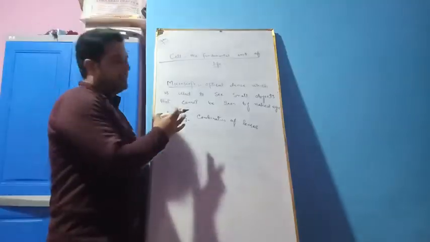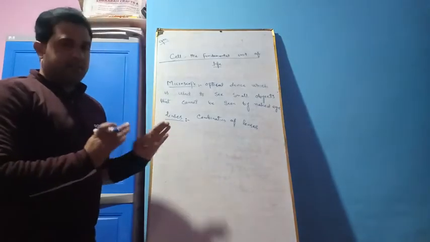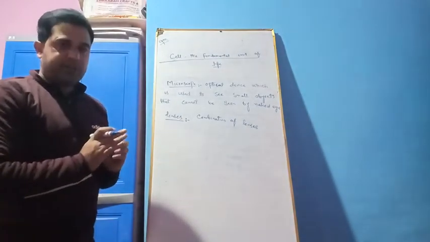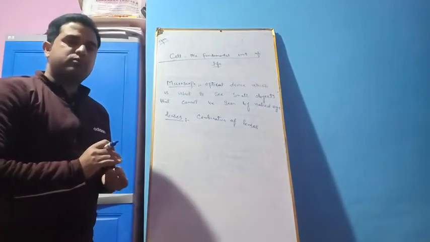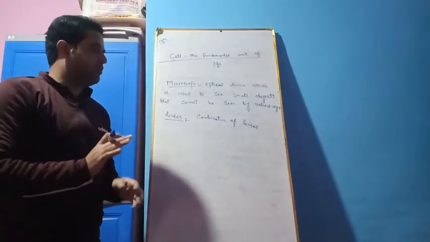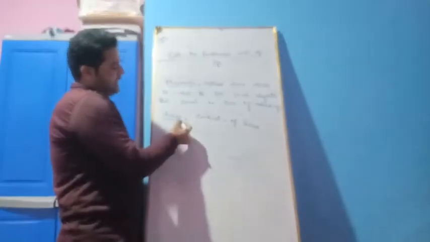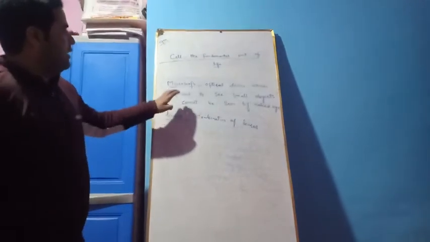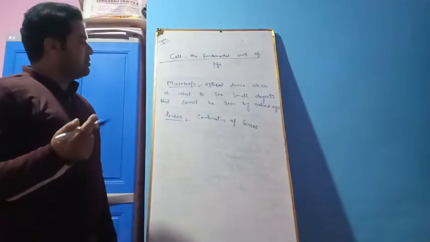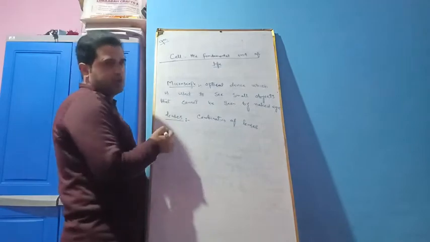When these lenses are installed in the microscope in combination, they increase the size of the objects hundreds of folds, thousands of folds. So by the presence of the lenses, the size of the object increases, and in this way we can see extremely small objects with the help of the microscope.